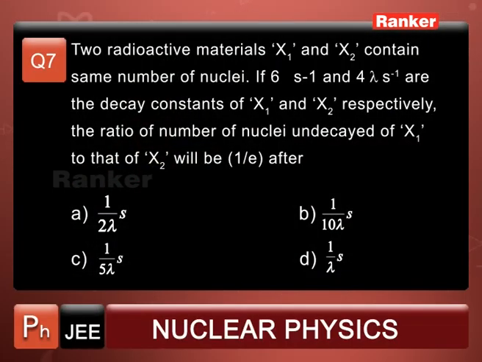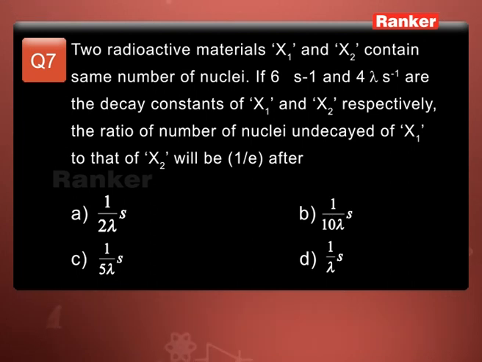If 6 lambda per second and 4 lambda per second are the decay constants of X1 and X2 respectively, the ratio of the number of nuclei undecayed, which are left, that's what he is asking, of X1 and X2 will be 1 by e after what time? He is giving 4 options: 1 by 2 lambda seconds, second option 1 by 10 lambda seconds, third option 1 by 5 lambda seconds, and fourth option 1 by lambda seconds.